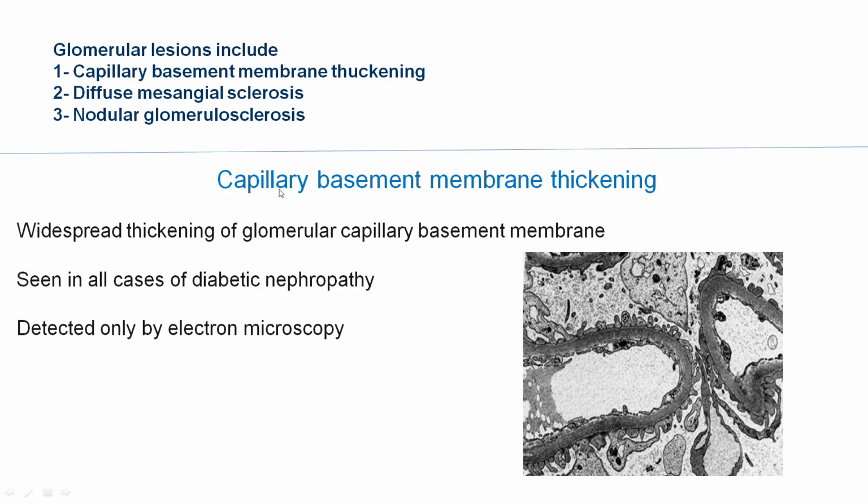Firstly, capillary basement membrane thickening. It's a widespread thickening of the glomerular capillary basement membrane seen in all cases of diabetic nephropathy. It can be detected only by electron microscopy. You can see a thickening of the basement membrane. These capillary basement membranes become thickened due to the deposition of metabolites.